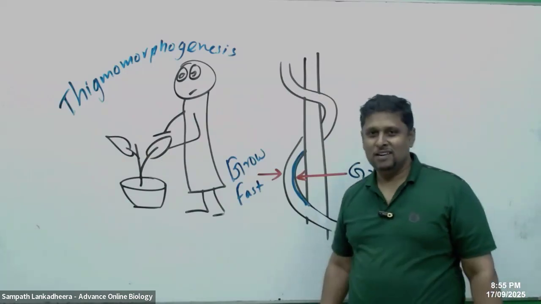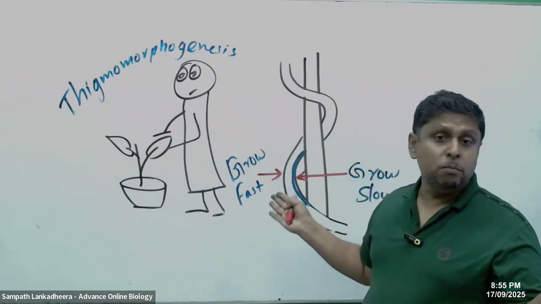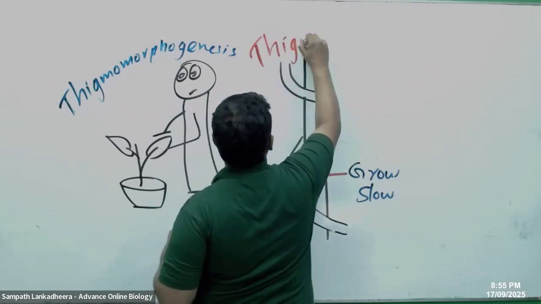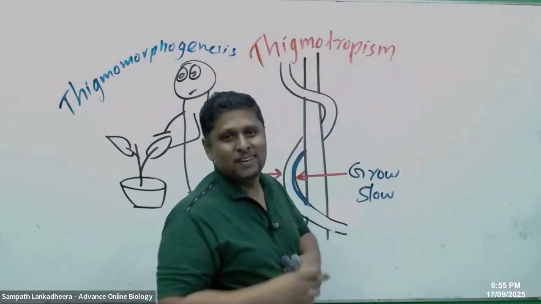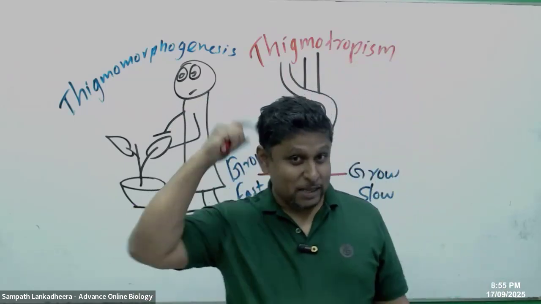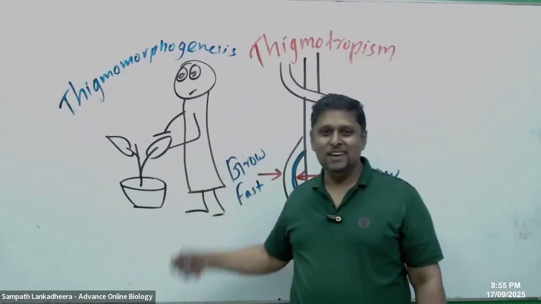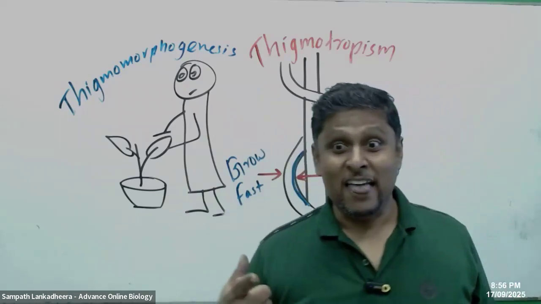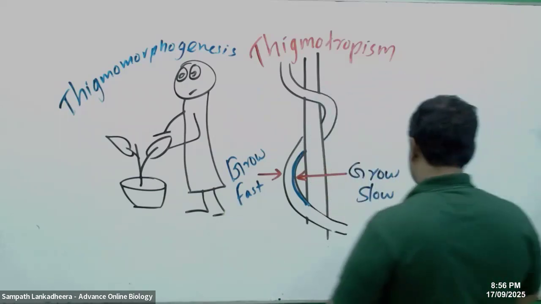When that happens, what do you call this? Thigmotropism. That is the second type. Can someone tell me the third type now? We have thigmotropism and thigmomorphogenesis. What is the third type? Yes, thigmonasty. Dinet says thigmonasty, all right.